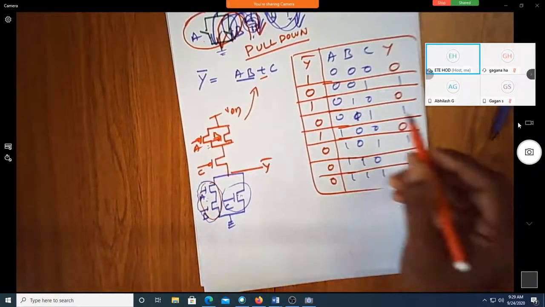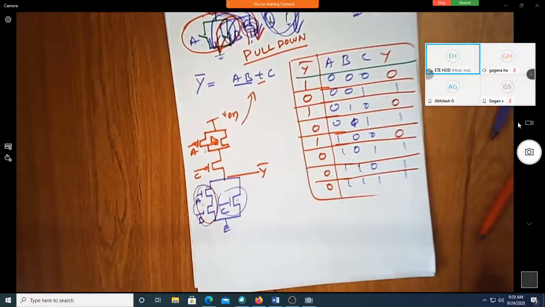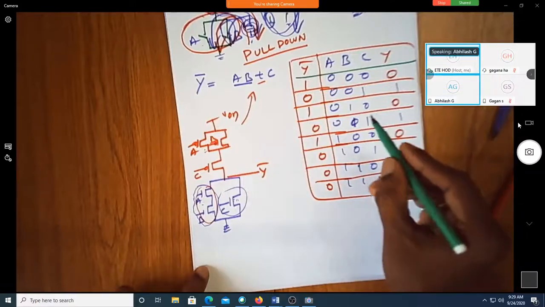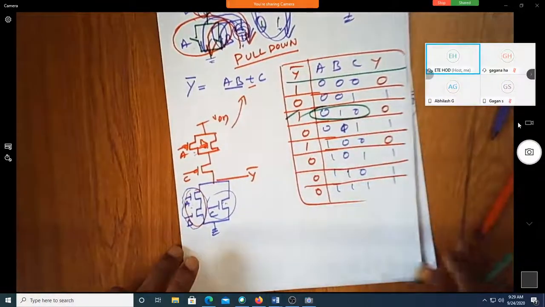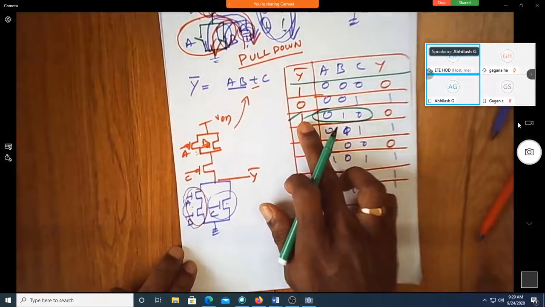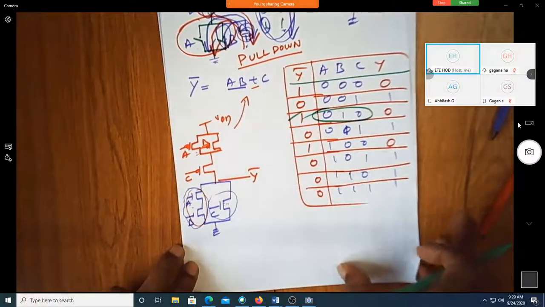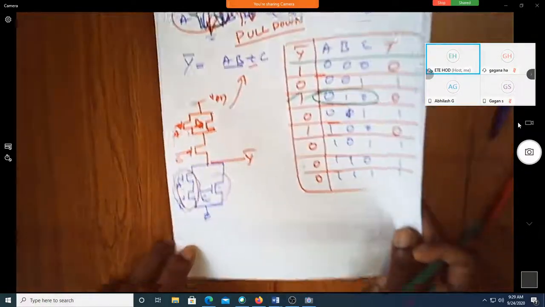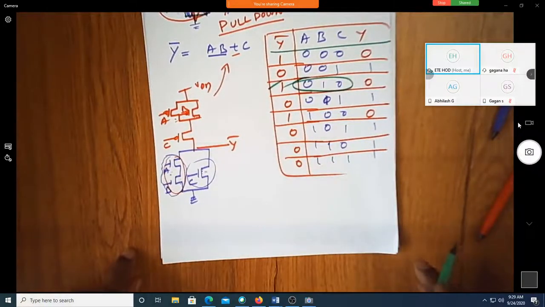Okay, sir. Shall we see one of the combinations? You just pick which combination you want to verify. So 0, 1, 0. This one. Yes, sir. Output should become high. Logic low, sir. No, this should become high now. It's not Y, it's Y bar implementation. Okay, sir. Correct. Can you tell me how it will happen? Can you justify?